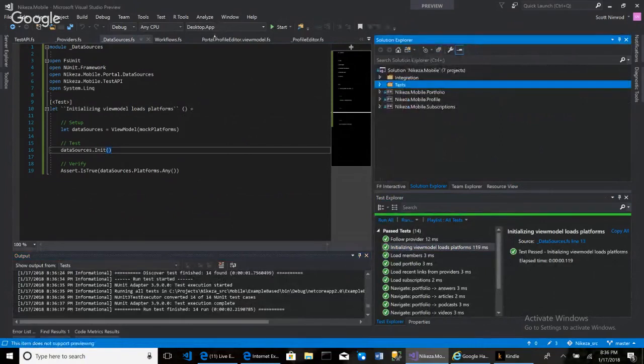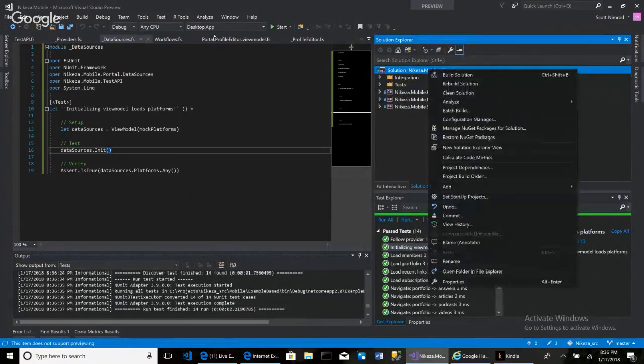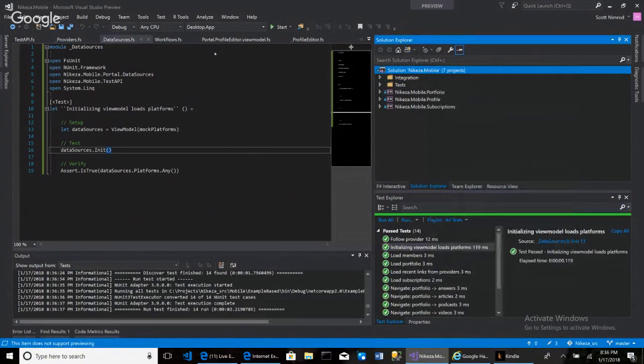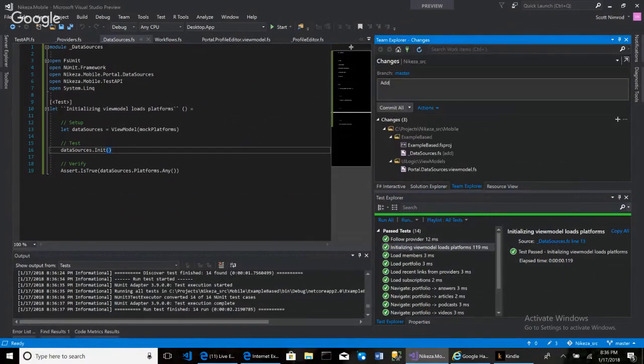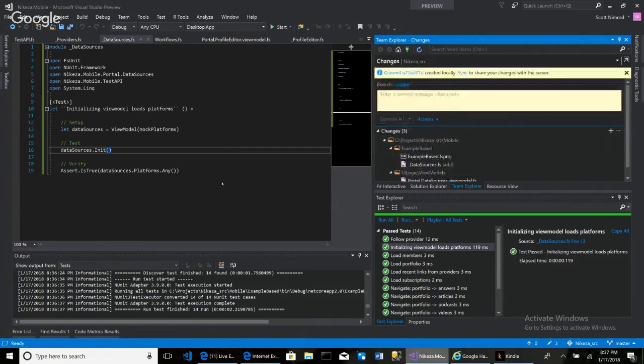So that's an example of writing an automated test to test the initialization of a view model. I'll commit this to my GitHub. All this is open source. And I say, added test for initializing view model of data sources, something like that. And I say commit all and push, and that is it.